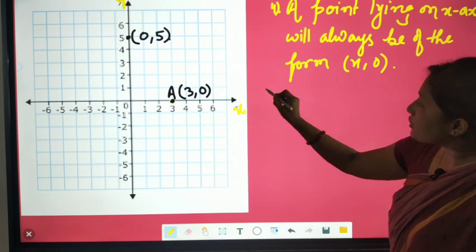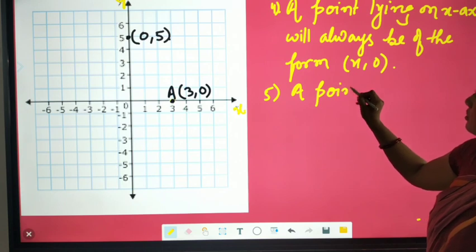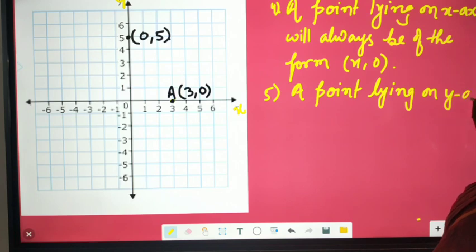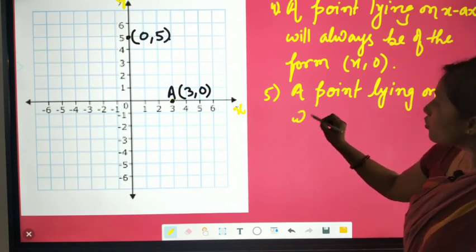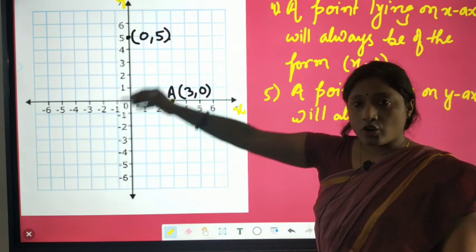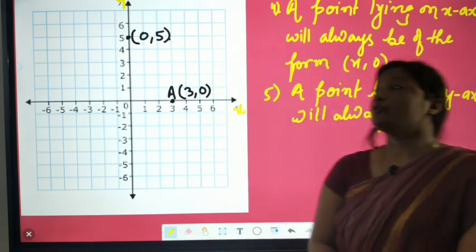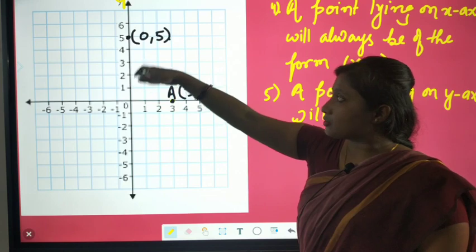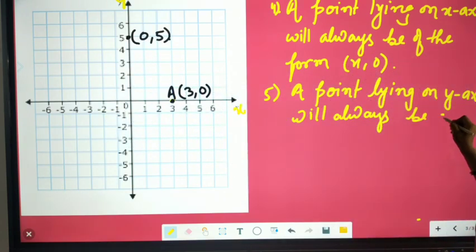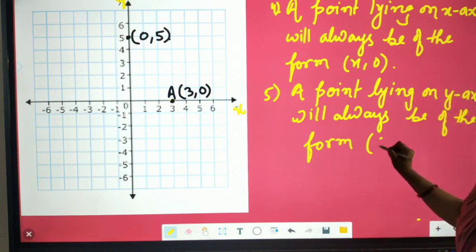In the same way, a point lying on the y-axis will always be of the form 0, y. You will give the value of y, that is, the point where it is lying.